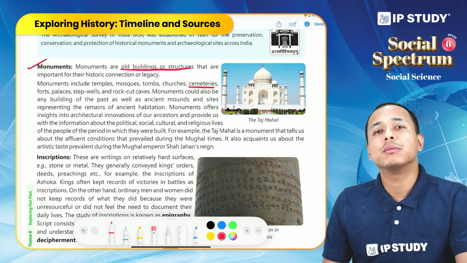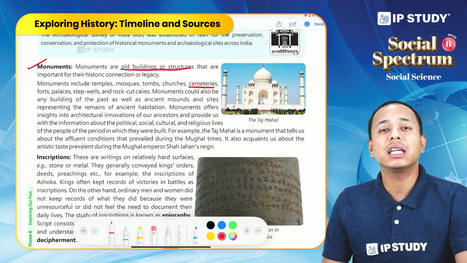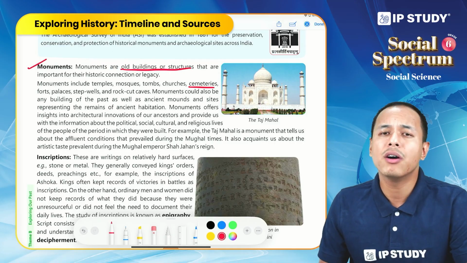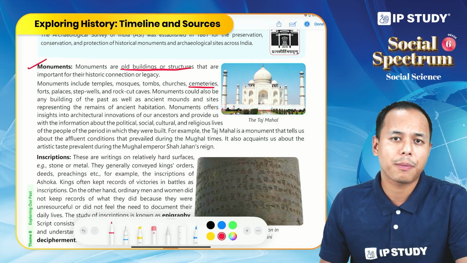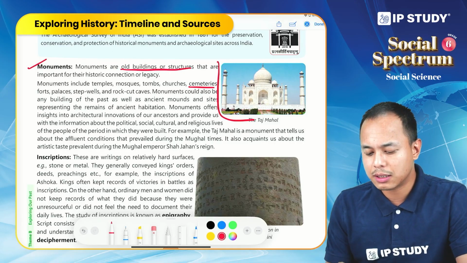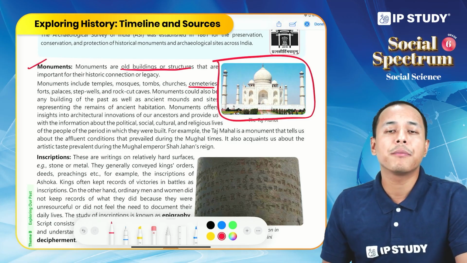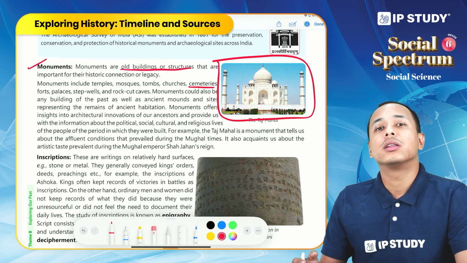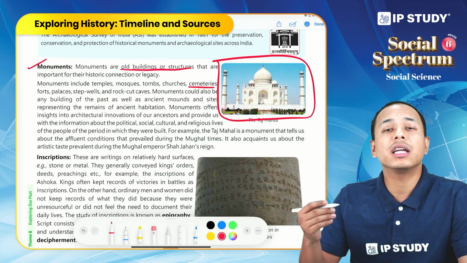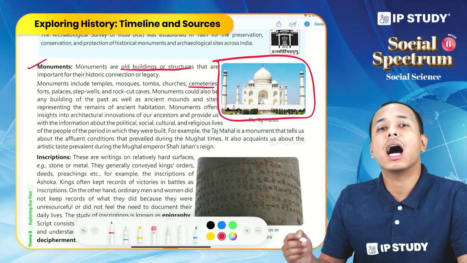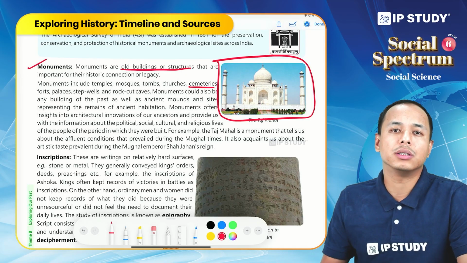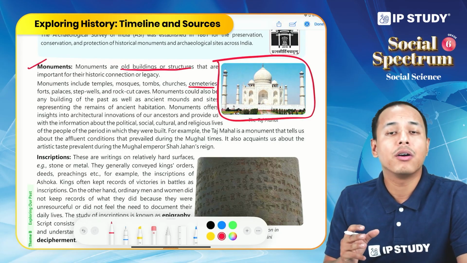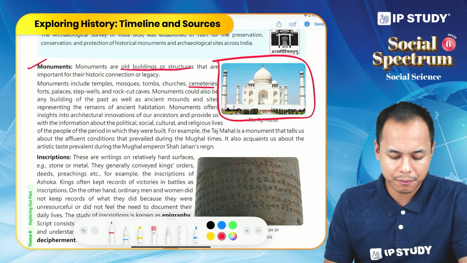Monuments are very important because they give insights into the architectural innovation and development of a particular period from the past. For example, the Taj Mahal gives us information about the Mughal period, the architectural innovation and development at that time and the artistic taste of the Mughals. All this information historians derive from this particular monument.